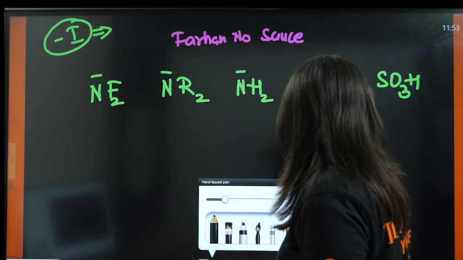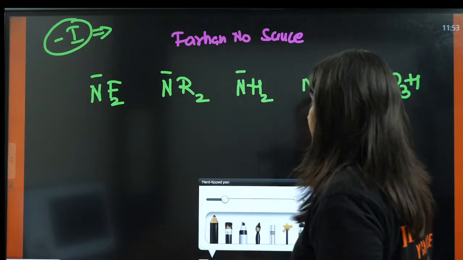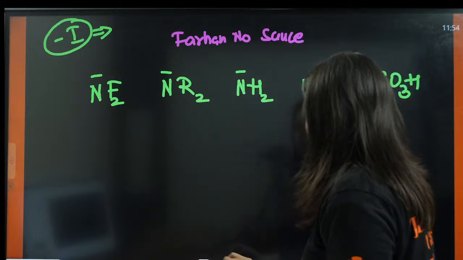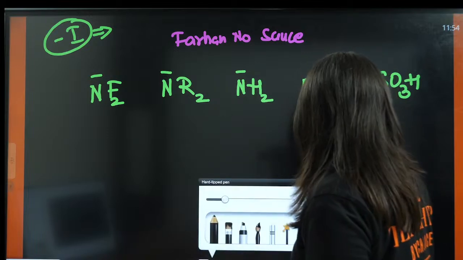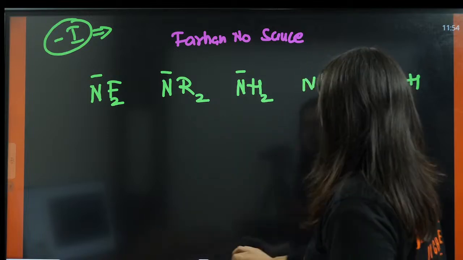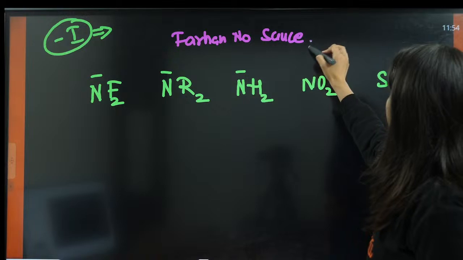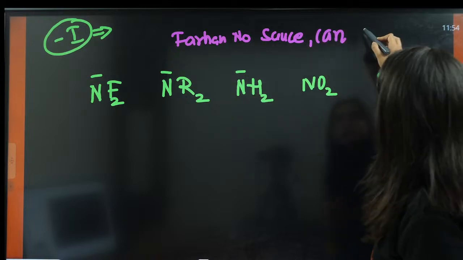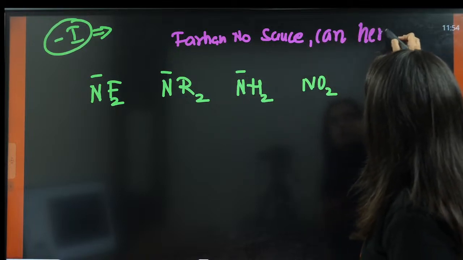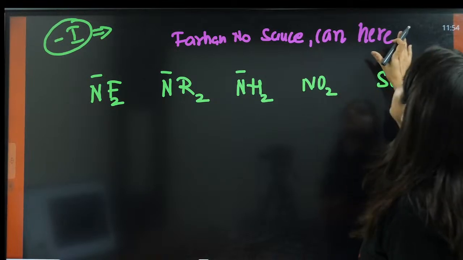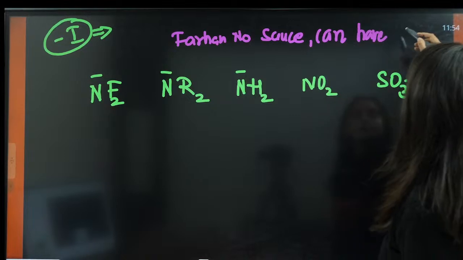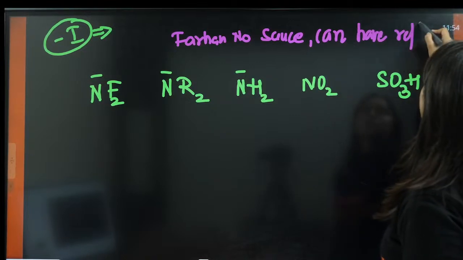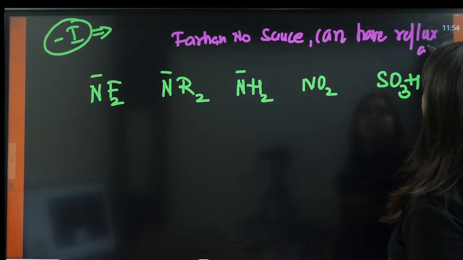Farhan, no sauce. Then, if you have a better trick, then do let me know. Then, Farhan, no sauce can have reflux acidity.